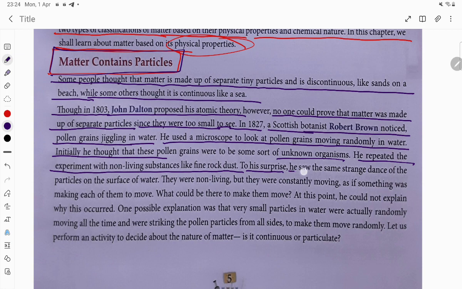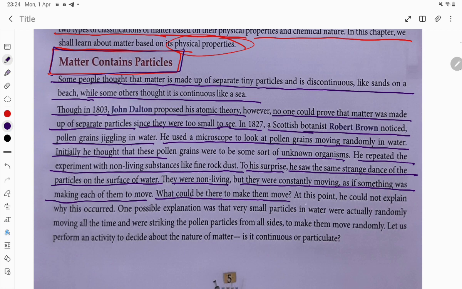To his surprise, he saw the same strange dance of the particles on the surface of water. They were non-living, but they were constantly moving as if water was making each of them move. What could be there to make them move? He could not explain why this occurred.